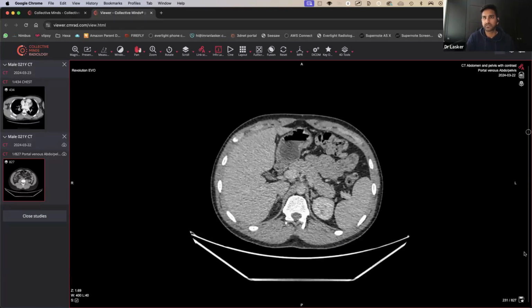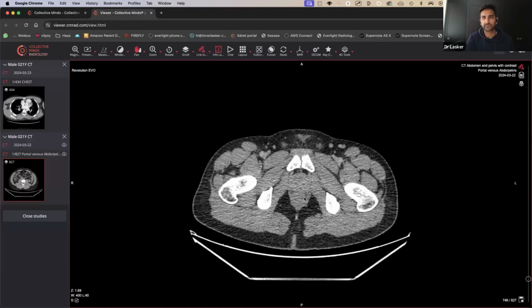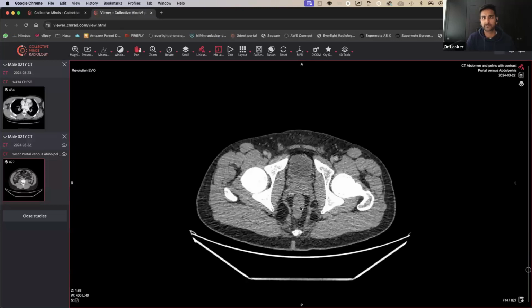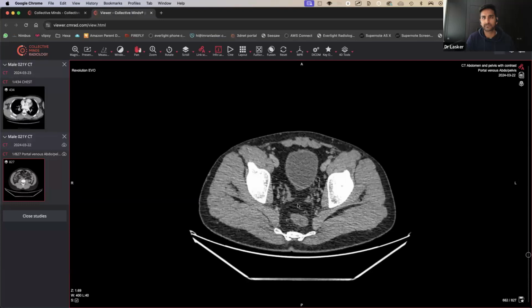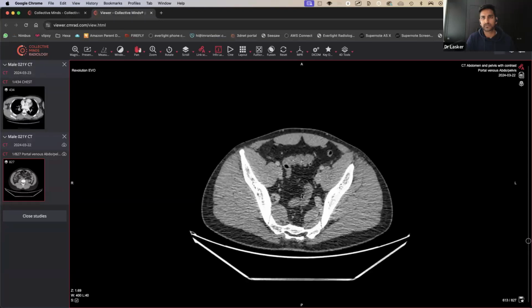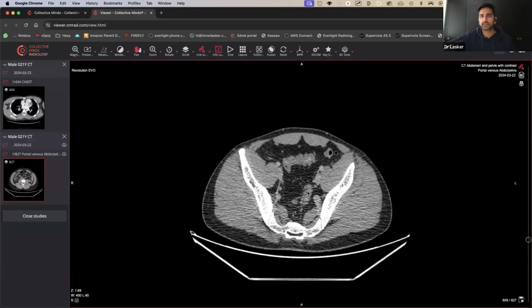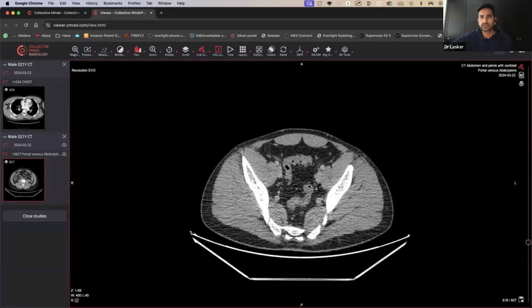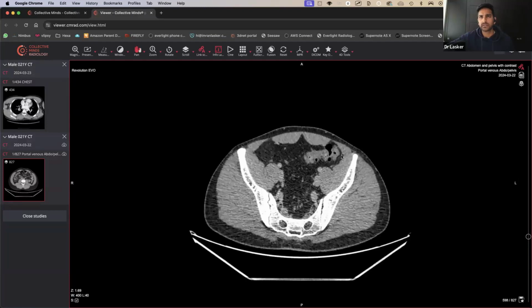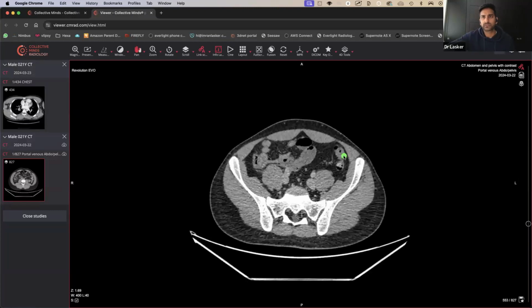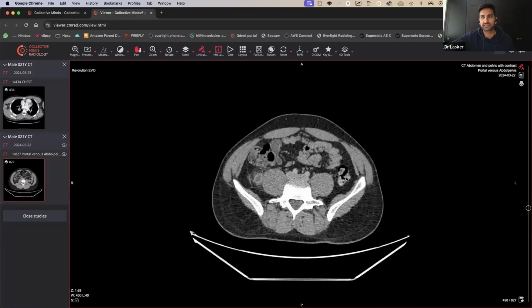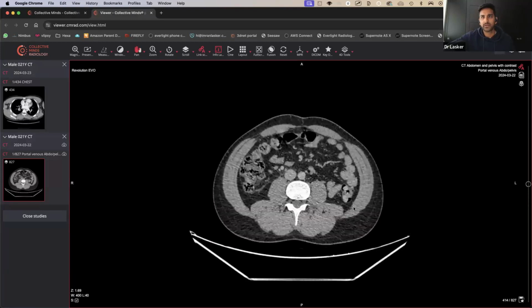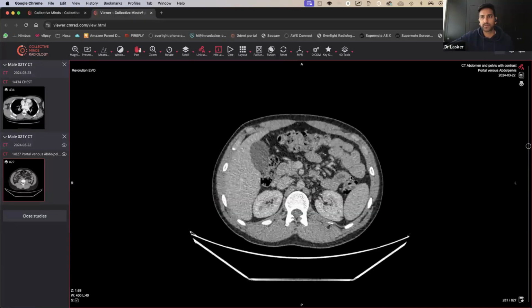So the next thing we need to do is go right from the very bottom and scroll our way up. So if you're ever worried, always go for the colon, always the ascending and descending colon. So this is the descending colon. We're scrolling up, going backwards, up to the splenic flexure.